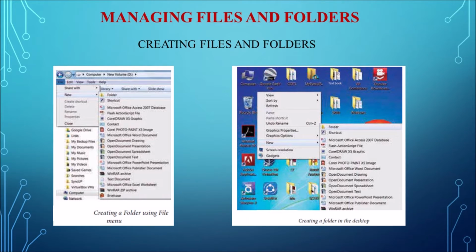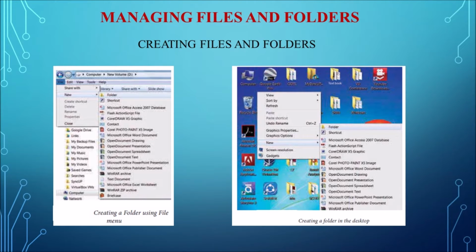Creating folders: we can store the files in many locations, either on the hard disk or in any other devices. For better organizing the files, we can store them in folders. There are two methods to create a new folder. The first one is we have to open the computer icon. You can see two images. In the first image on the left, we can see the first method: open the computer icon and open any drive where you want to create a new folder.